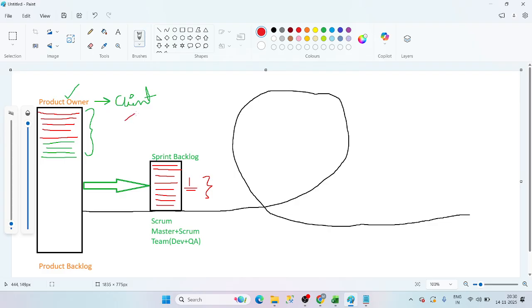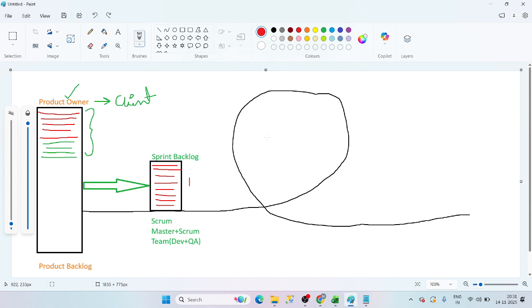Just consider your total sprint size is 360. Sorry, your capacity is 360. To complete this ticket it is going to take 500 hours, then you can't complete it, right? So based upon your capacity and based upon how many hours it is going to take, like the original estimation, we have to estimate this ticket, guys.